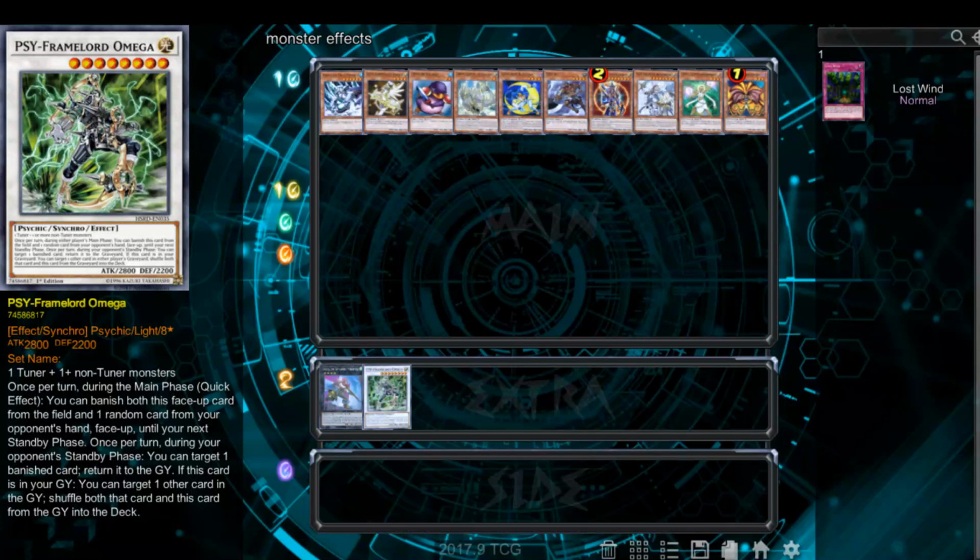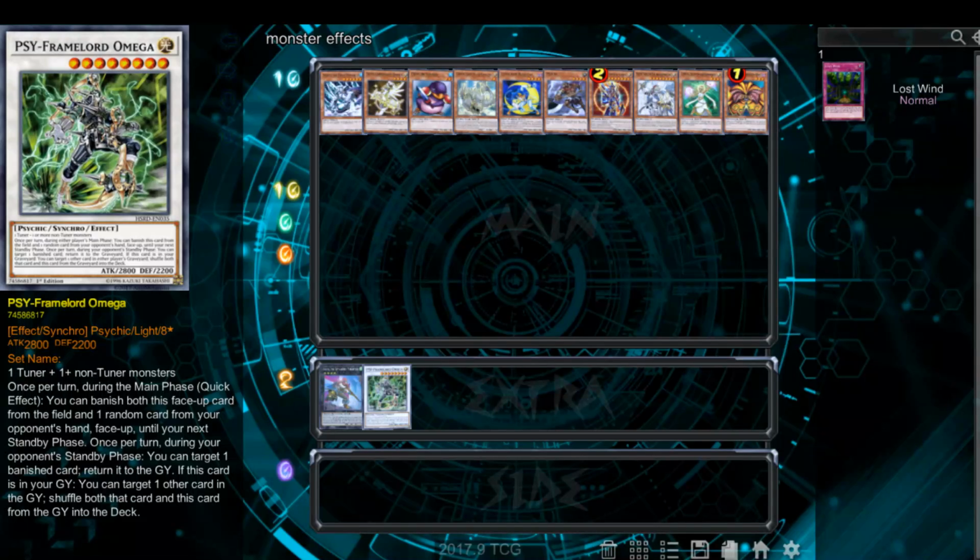Because his effect is, once per turn during the main phase, quick effect, you can banish both this card face up from the field, and one random card from your opponent's hand face up until your next standby phase. So, what happens is, he activates, then your opponent has a chance to respond, and then he banishes. Note that his banishing is not a cost.